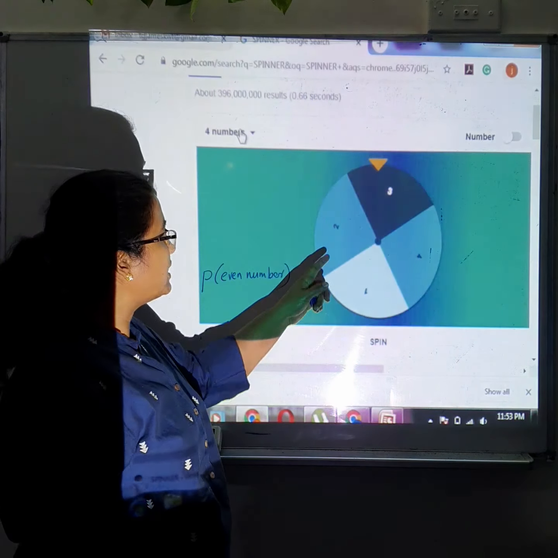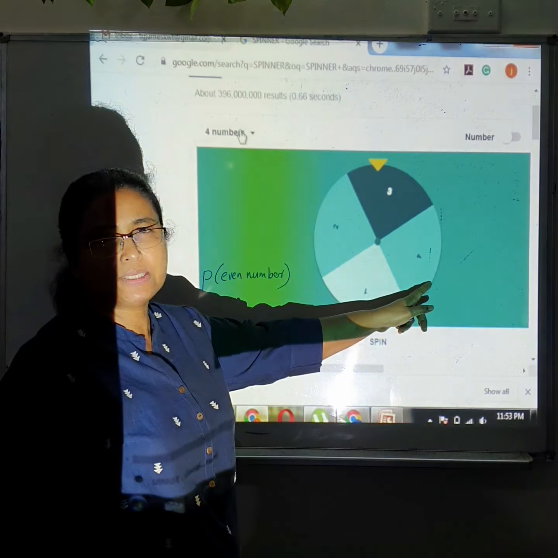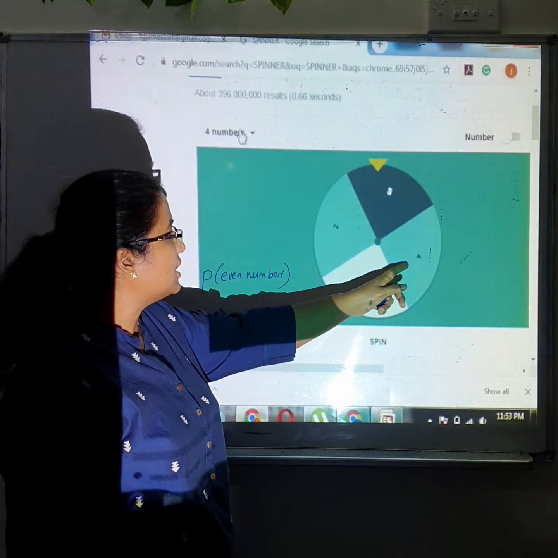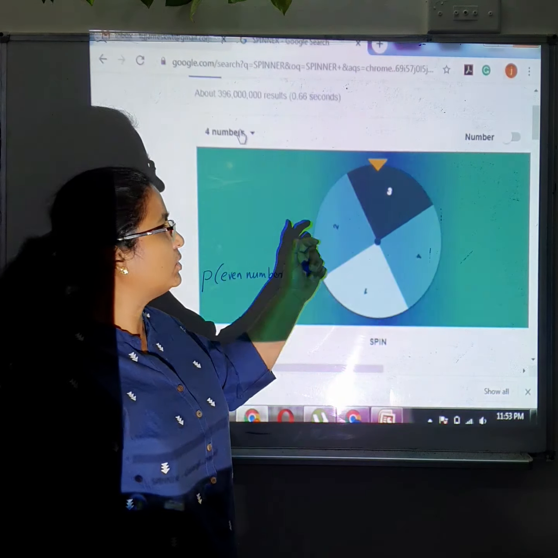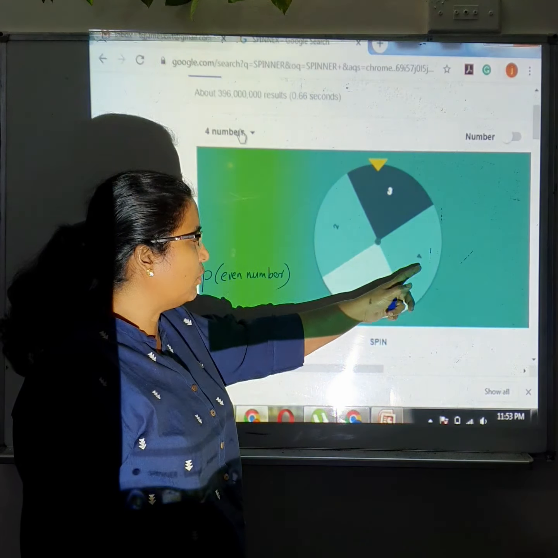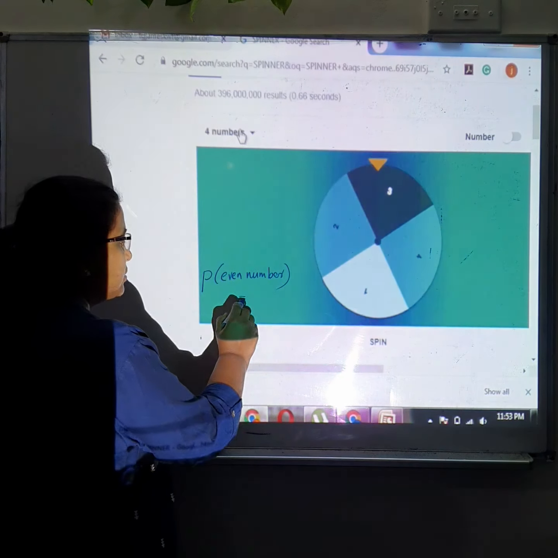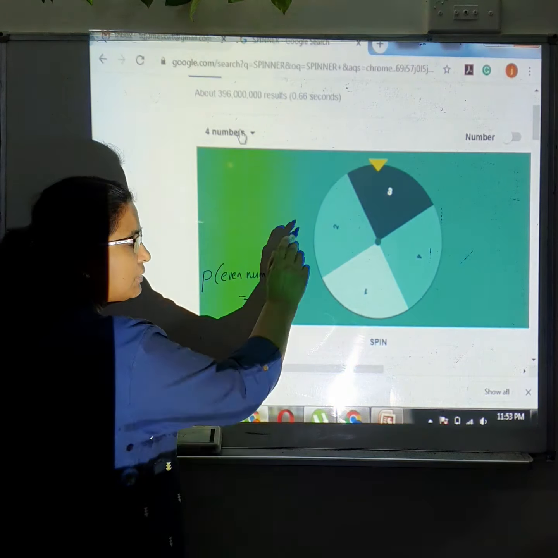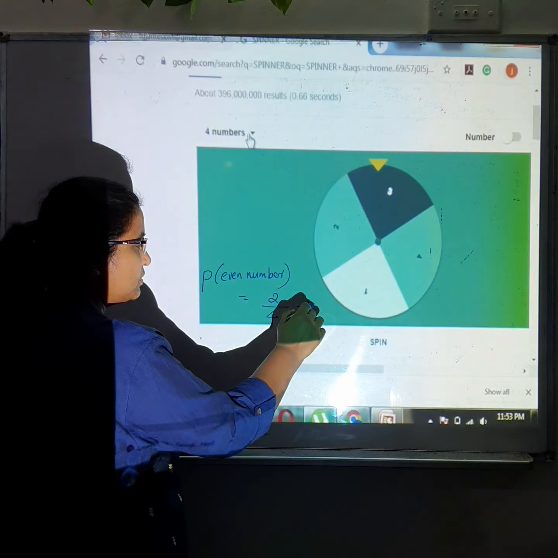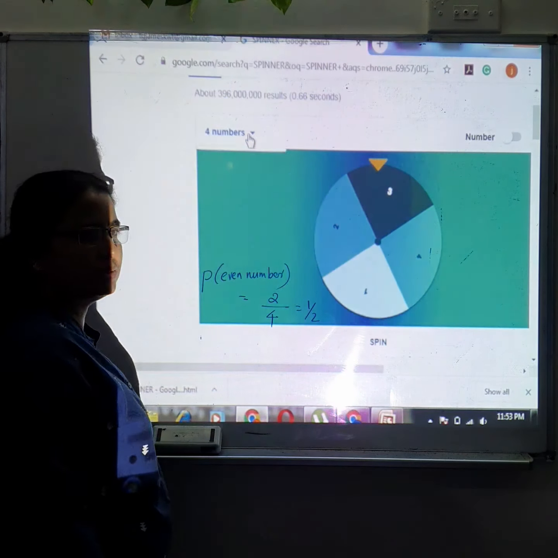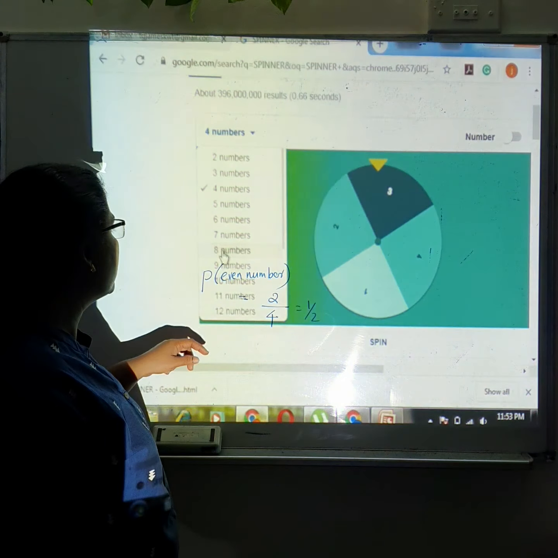How many even numbers are there? 2 is an even number, 4 is an even number. So there are 2 cases. Total outcomes are 4, and out of that, 2 outcomes give an even number. So 2 out of 4, which is 1 out of 2 when you simplify. Now make it a spinner with 8 sections.